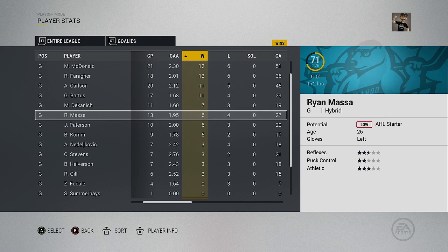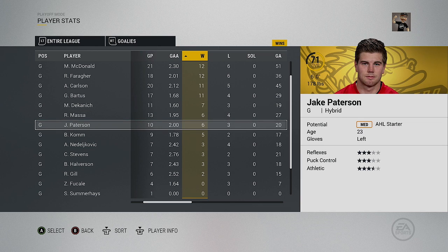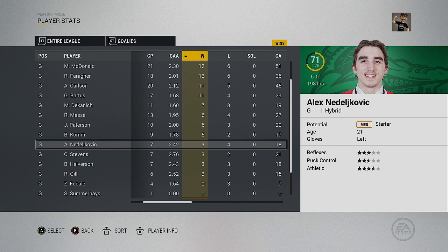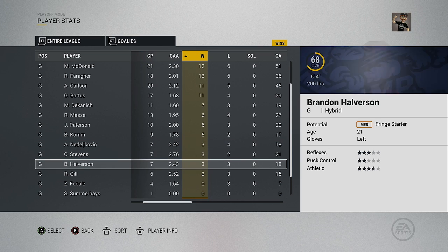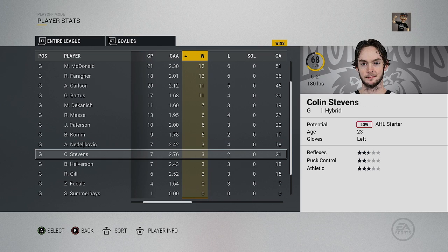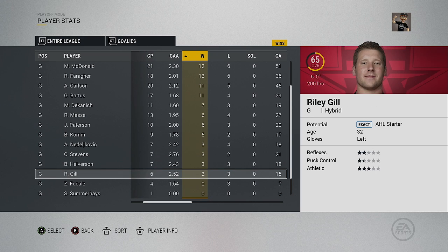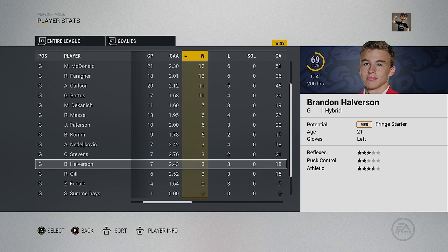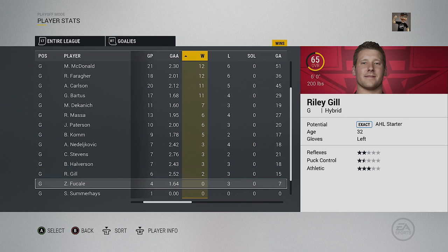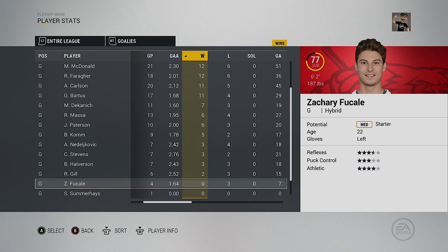Holy beard, Batman. That guy, Jake Patterson, who's a Red Wings, or used to be a Red Wings prospect, I think. And Nedeljkovic is right there, so he's in the ECHL. Colin Stevens, he used to play for the LA Kings at one point. Brandon Halverson's right there, so he's a prospect for, I think, the Hurricanes, right? I think? Yes? No, he's for the Rangers. Zachary Fucali's right there, down there as well, 77.